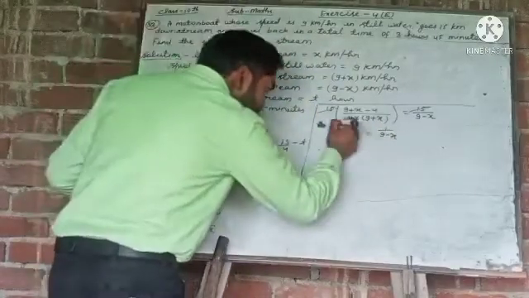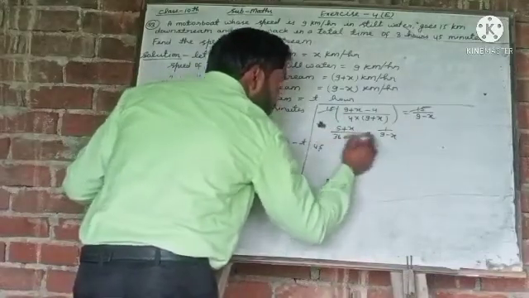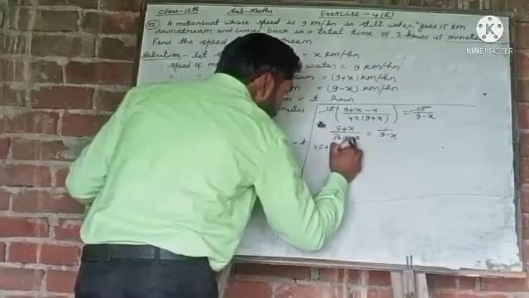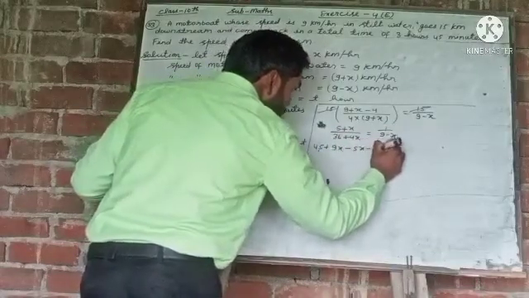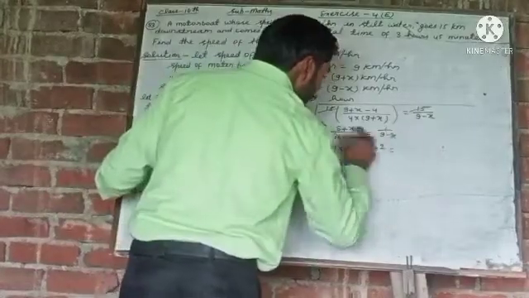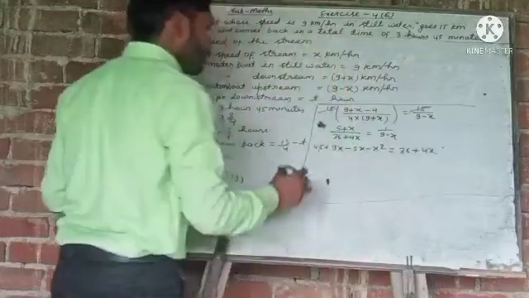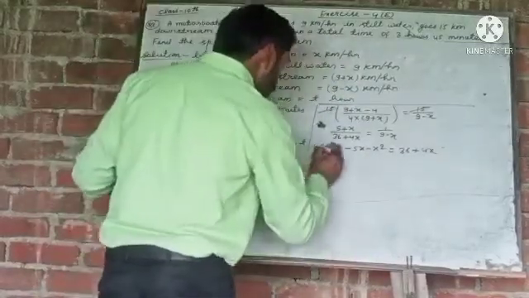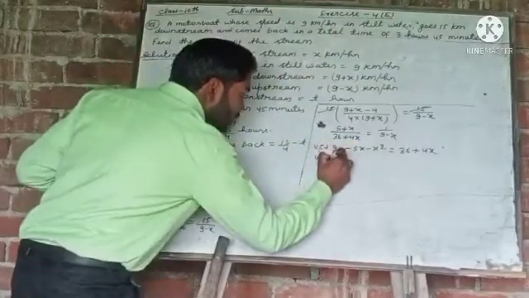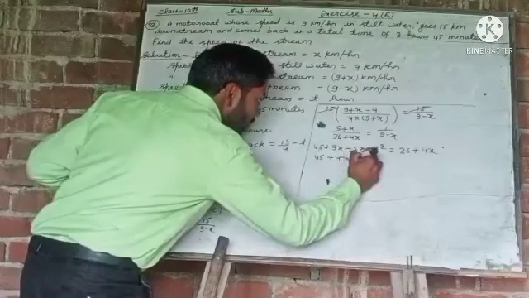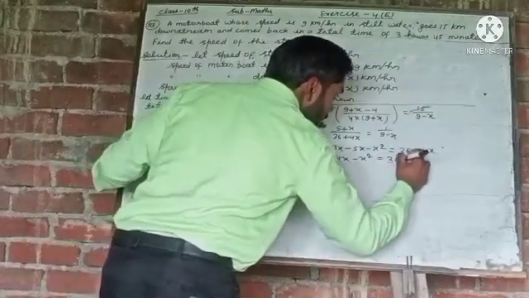Now we will do cross multiply. So from here we will get 9 times 5 is 45 plus 9x, and minus 5x minus x square is equal to 36 plus 4x. So from here we get 45, 9x minus 5x will be plus 4x, minus x square is equal to 36 plus 4x.